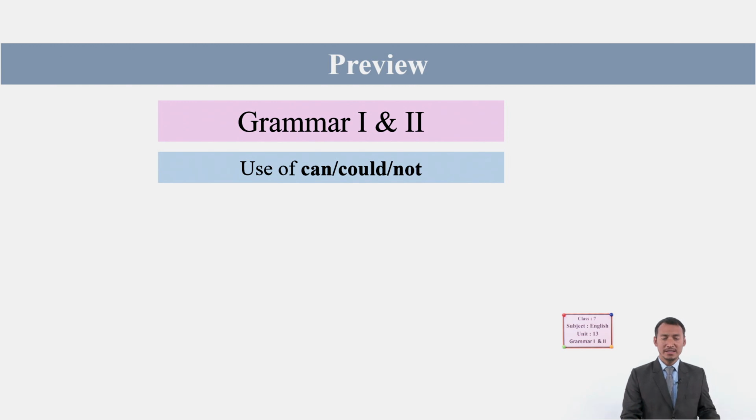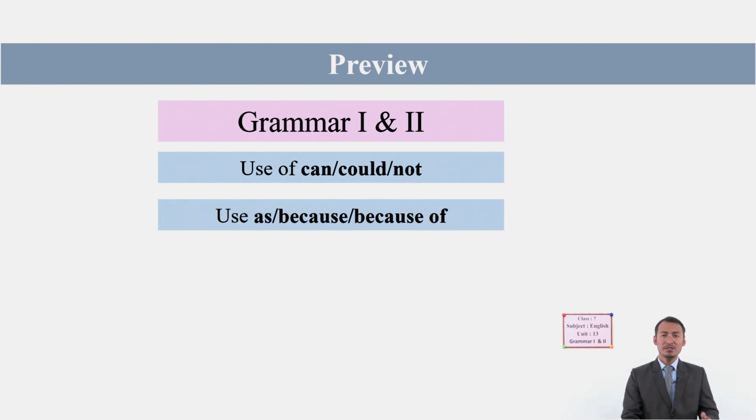In this grammar 1 and 2 we have the use of can, could, could not, or cannot. And we are also going to use because of. Okay students, we are going to do two things here. We are going to express abilities and inabilities like in our previous lessons, and in today's lesson we have one more thing, that is expressing our reasons for some abilities and inabilities.